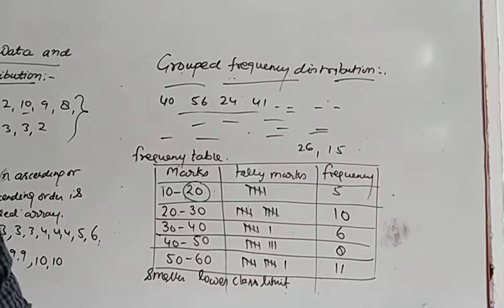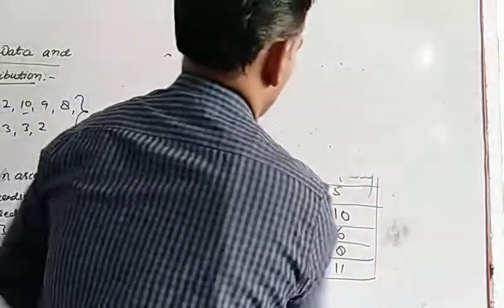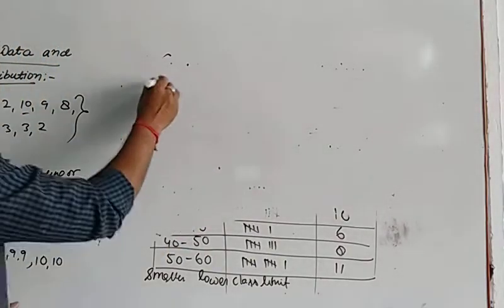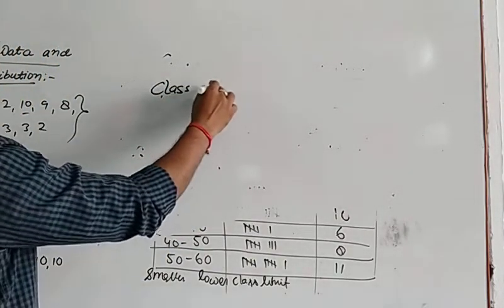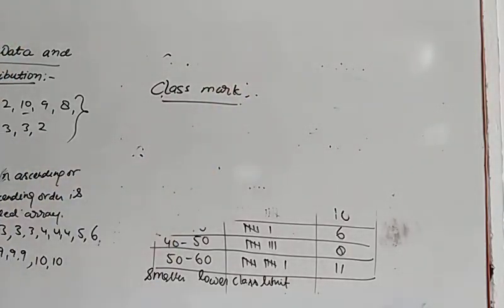Now the last term that comes is class mark. Let us see what the class mark is. The class mark of a class interval is the value midway between the lower class limit and the upper class limit.